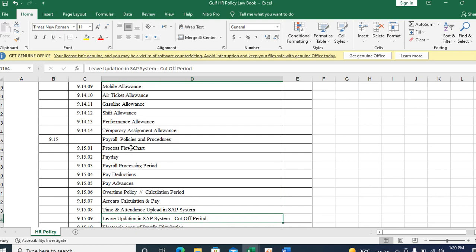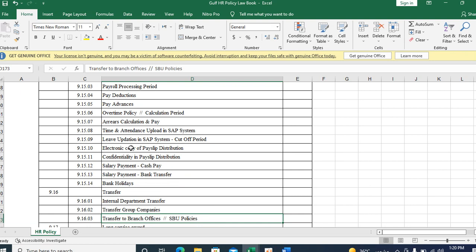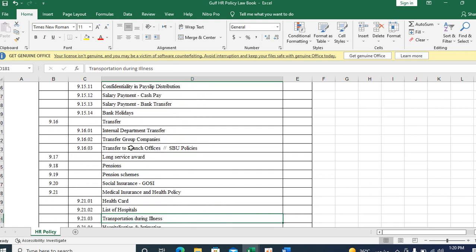Pay day, which day, the overtime policy, arrears calculation policy, electronic transfer and bank details, and when you are going to process the salary, when you are going to pay the salary, when you are going to forward this salary statement to the finance department, and when they are going to transfer the salary to the concerned employee's account. These all come under the compensation and benefits policy, which is the major heading. Under that, this subsection, the salary and transfer details, will come.